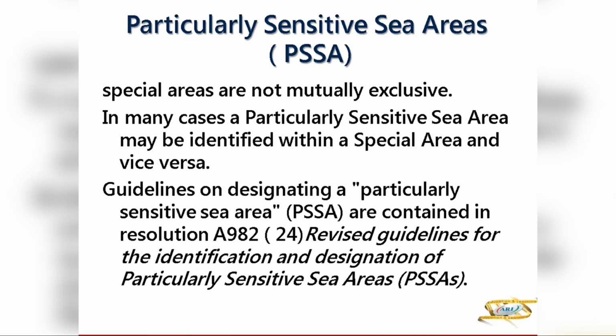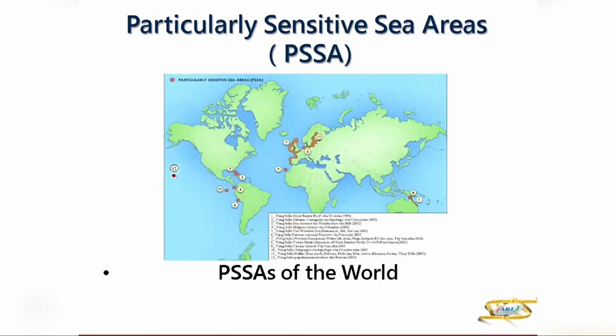identified within a PSSA. So these particularly sensitive sea areas are in the revised guidelines for the identification and designation of particularly sensitive sea areas. In this book, this is given. Now, as we have said, there are 14. In this, you've got only 12, but you have got 14 because the Philippines also one has come up, and the Great Barrier Reef is there, a particularly sensitive area.